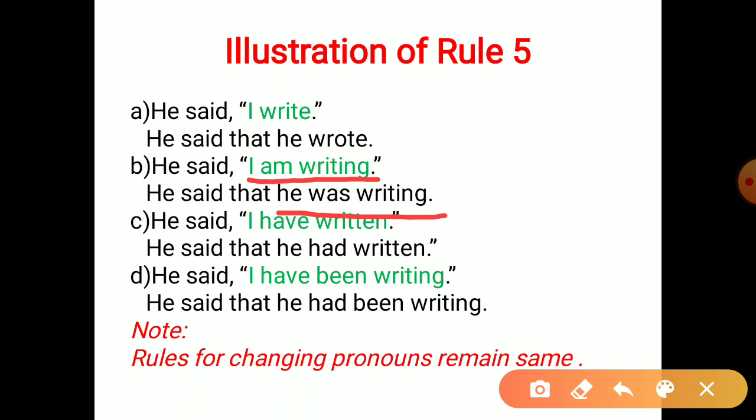Very simple. Similarly, we have this third example. He said, I have written. Present perfect tense. This will change into past perfect tense. He said that he had written. Then we have, I have been writing. Present perfect continuous tense. This will change into past perfect continuous tense. He had been writing. Okay. So it's very simple: if the reported verb is in the past tense, like he said, then the reported speech, if it is in the present tense, will change into the corresponding past, which I have tried to explain. I hope you might have understood it well.